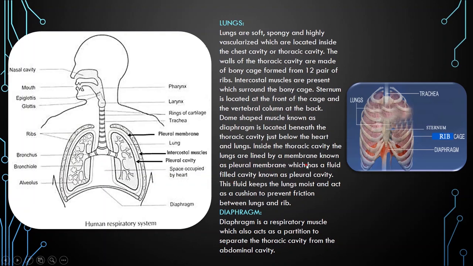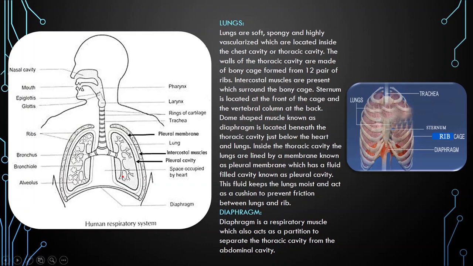So ribs and the intercostal muscles in between them. The front of this chest cavity is formed by the bone known as sternum or chest bone. The back side of this cavity is formed by the vertebral column.